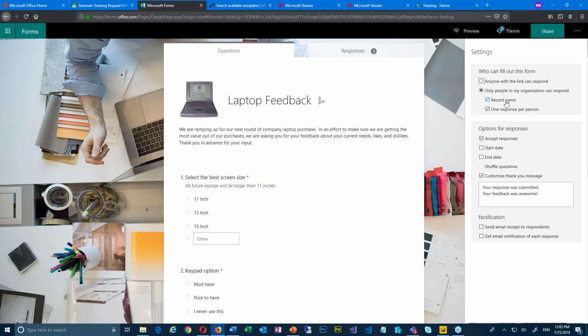Then I had some options on whether I want to record their name, or have one response per person, so it won't let me fill it out twice. I think that's pretty cool. Down here, options for responses. Do you want to accept responses? That's turn it on or turn it off, basically. Start date and end date, so it's only available between certain times. Shuffle the questions on all of them. And I like that we can set up a message so that when they finish the questioning, it gives them a response that says thank you.